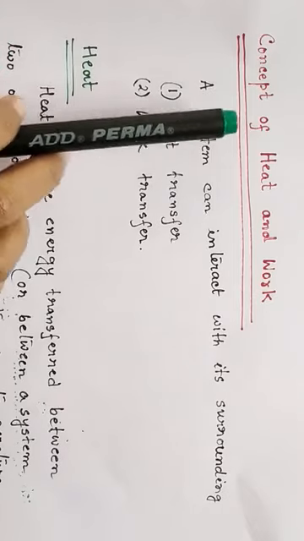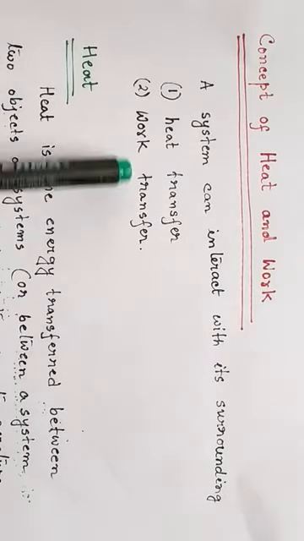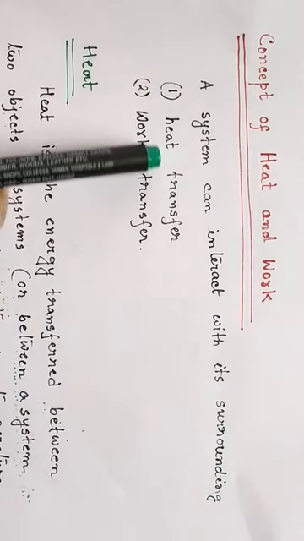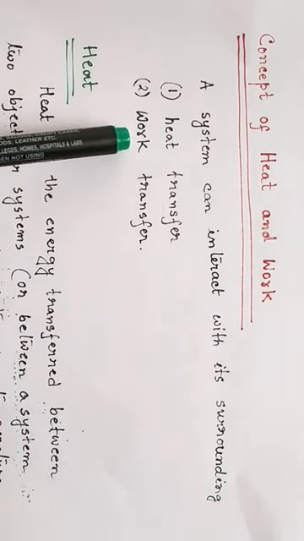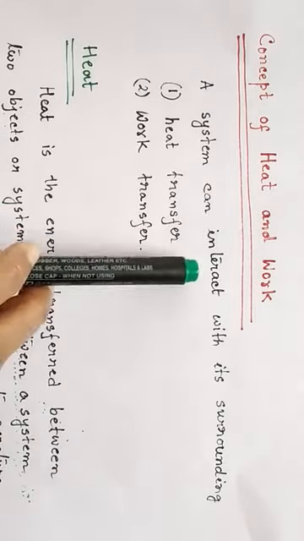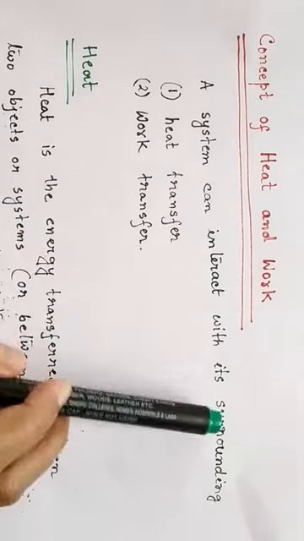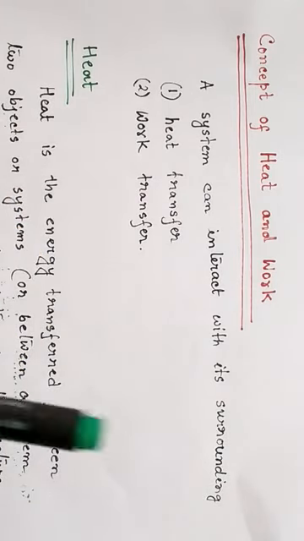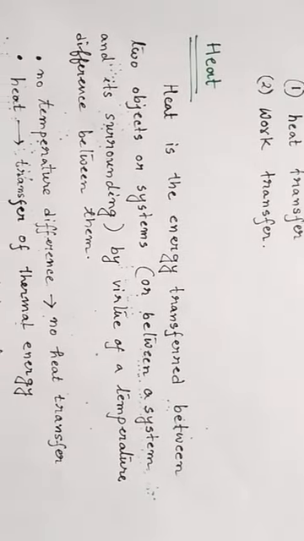Now we will discuss the concept of heat and work. So a system can interact with its surrounding in two ways. First is heat transfer and the second is work transfer. A system can interact means it can transfer or exchange energy with the surrounding by way of heat transfer or work transfer. Okay. So what is heat?